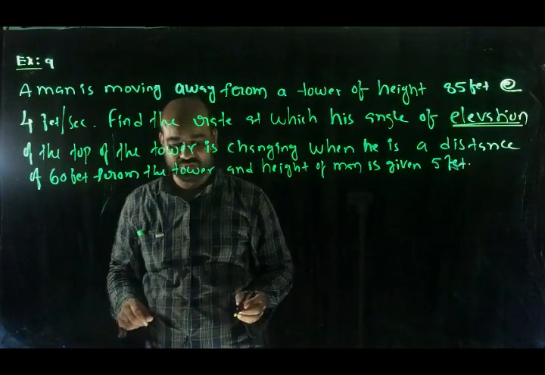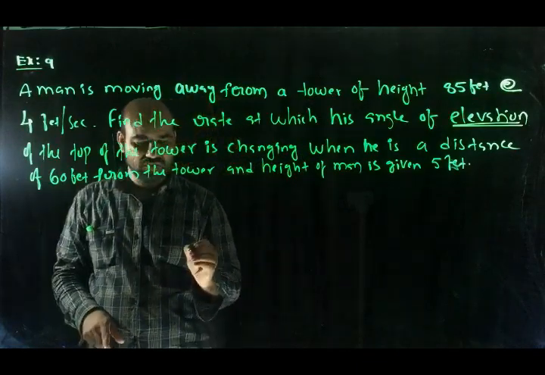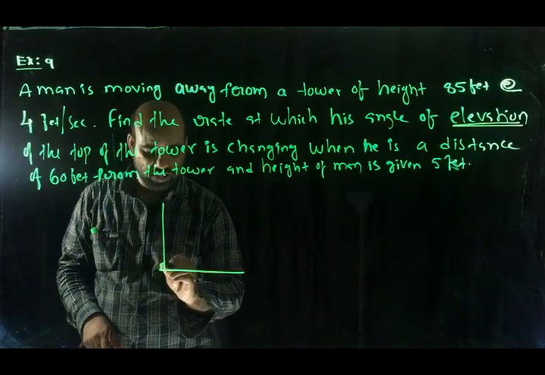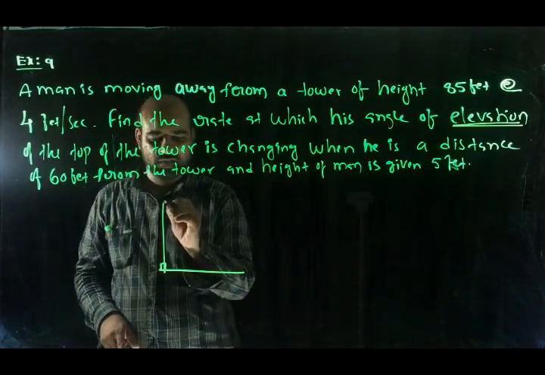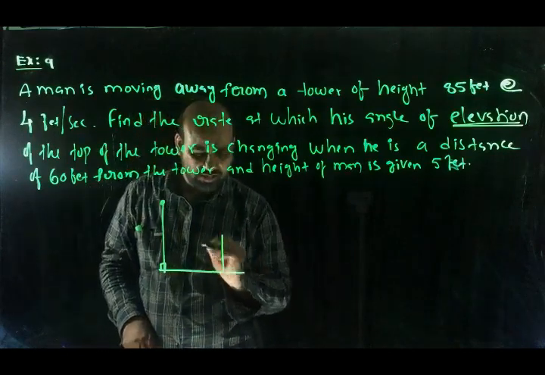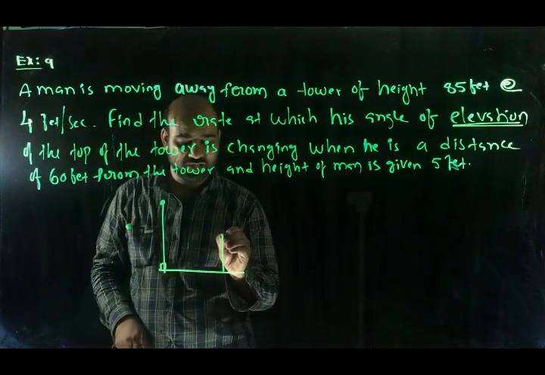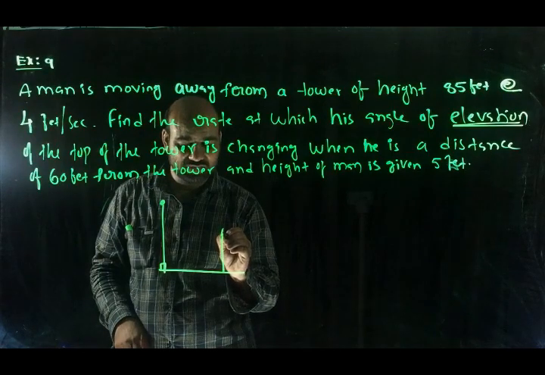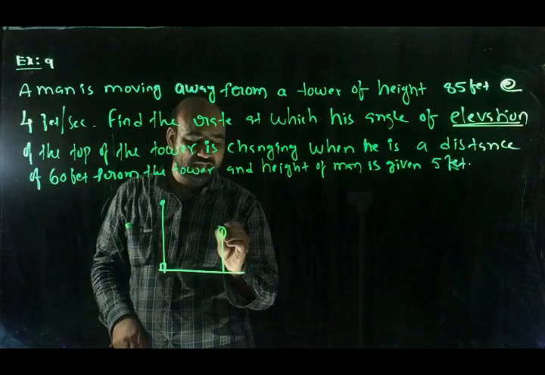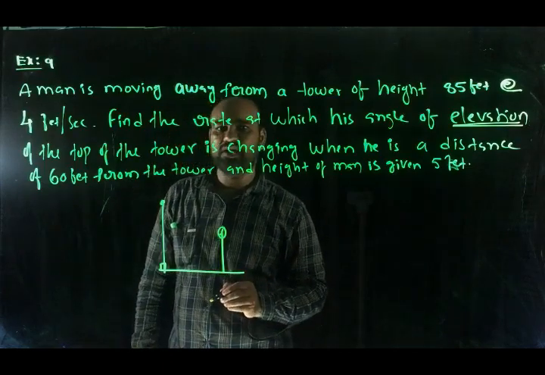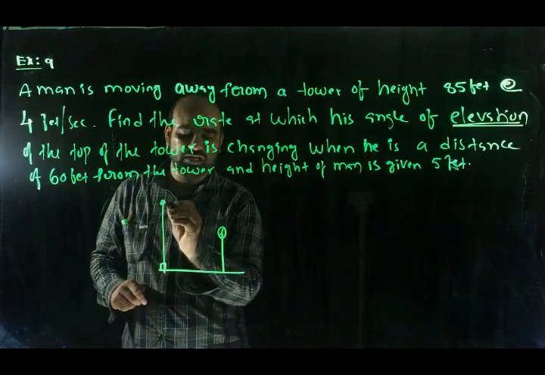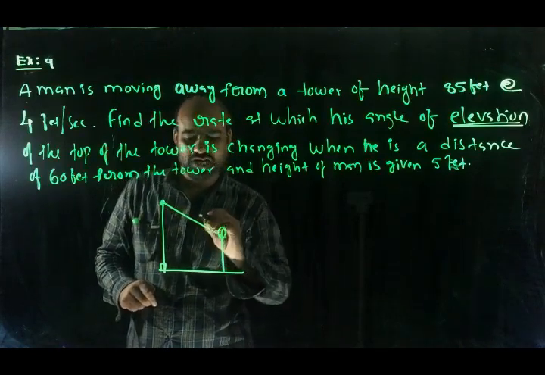Okay, observe here. This is the ground. This is a tower. This is the top of the tower. This is the man. This is the observer's eye, the man's eye. Now we want to find the angle made by the observer's eye to observe the top of the tower. We need to join the top of the tower to the eye. This is called the vision ray.